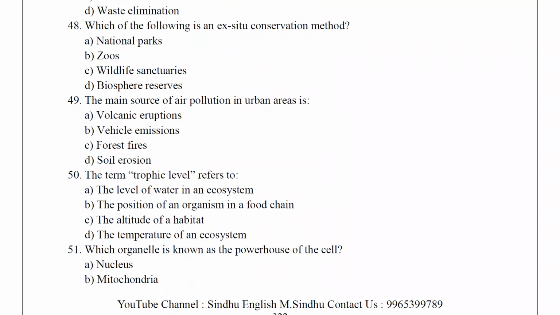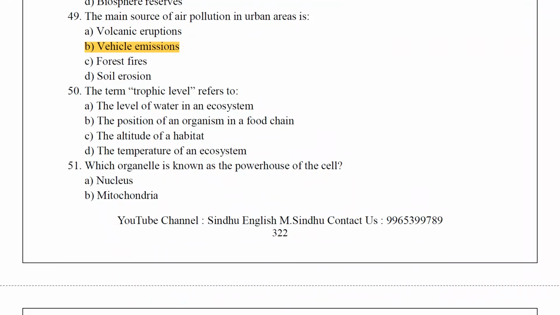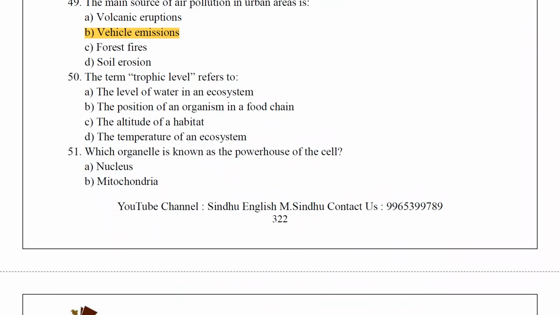Which of the following is an ex situ conservation method? Zoos. The main source of air pollution in urban areas is vehicle emissions.